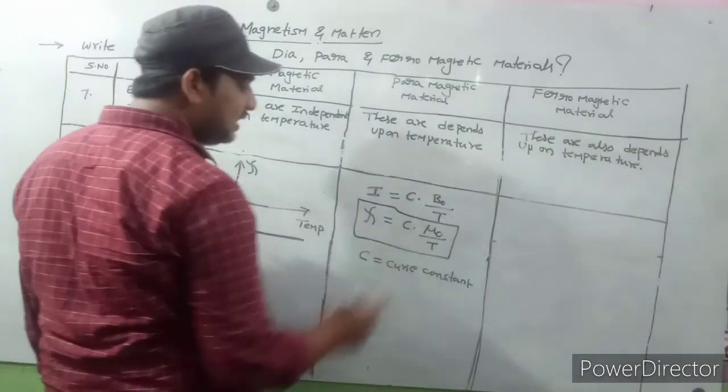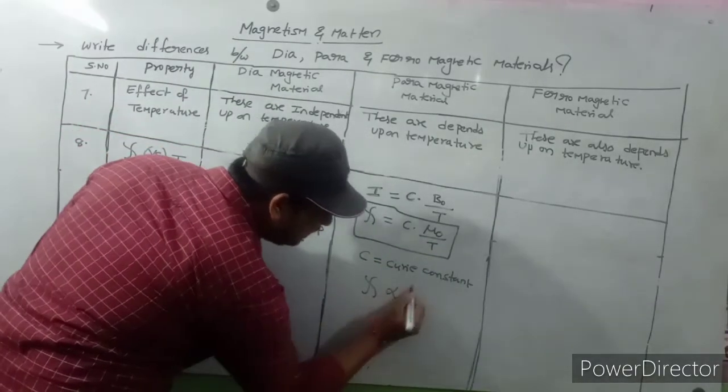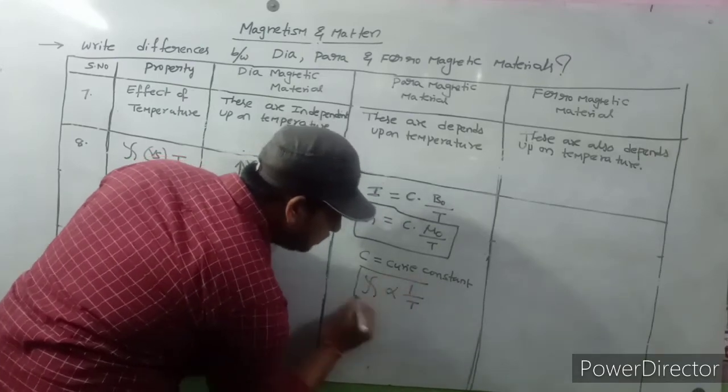What is the relation between zeta and T? Zeta is inversely proportional to temperature.